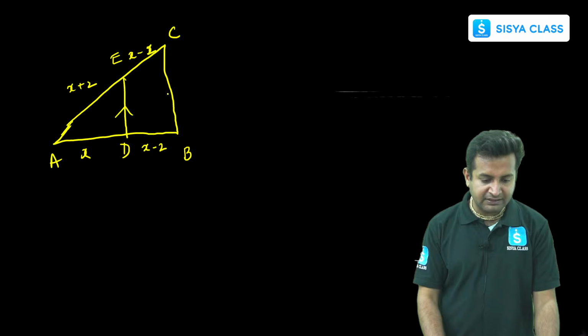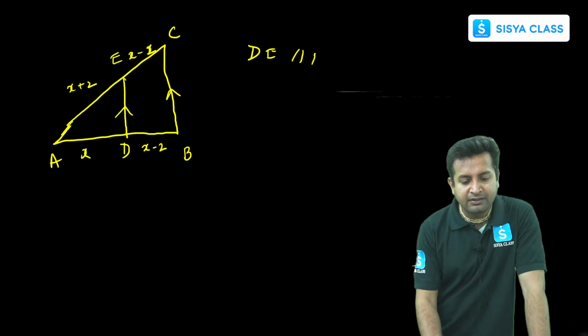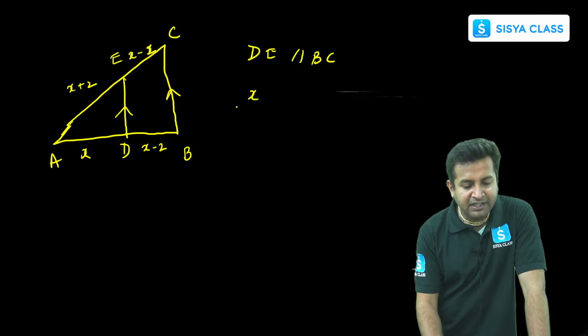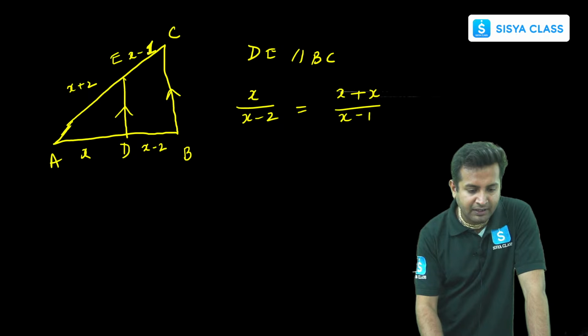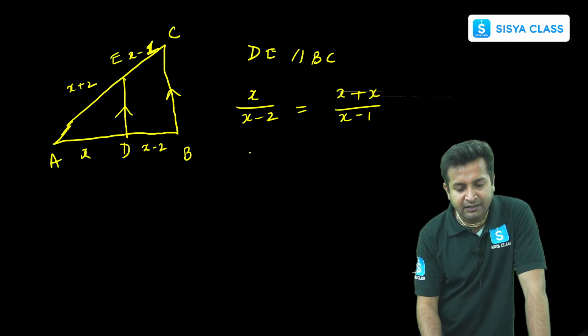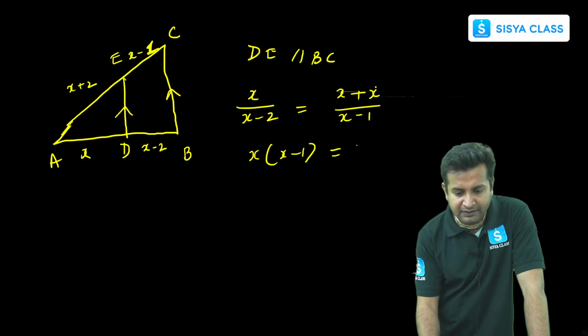They have given that this is parallel to this, right? So DE is parallel to BC. By this, what we can write, x upon x minus 2 will be equal to x plus 2 upon x minus 1, right? So cross multiply: x into x minus 1. Okay, this is x plus 2, my bad. So this will be what? x minus 2 into x plus 2.